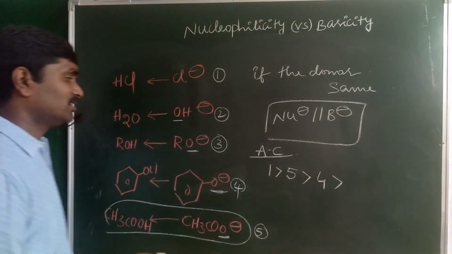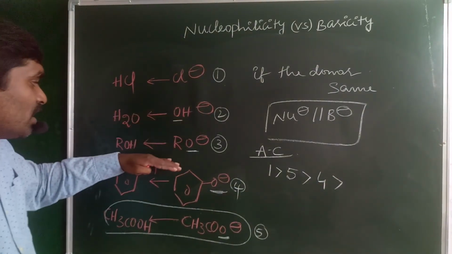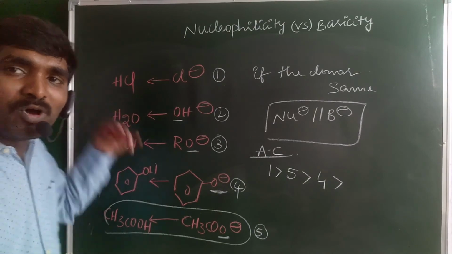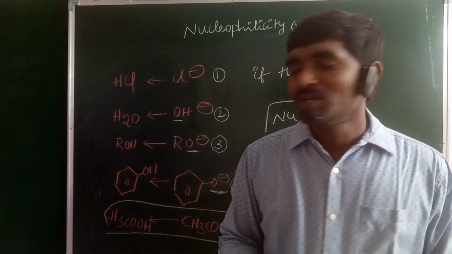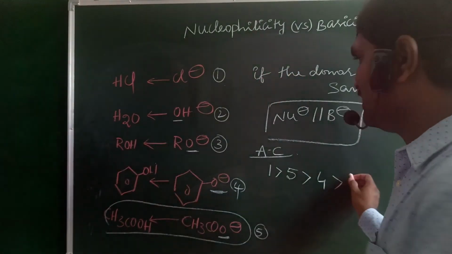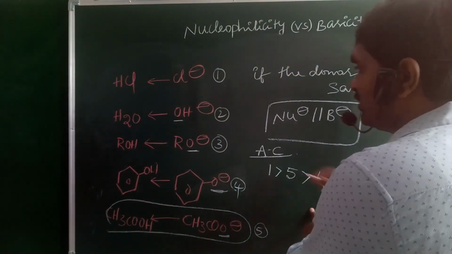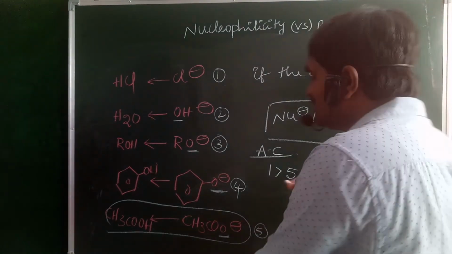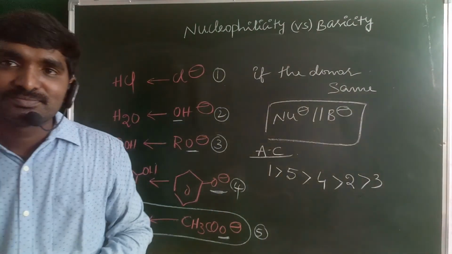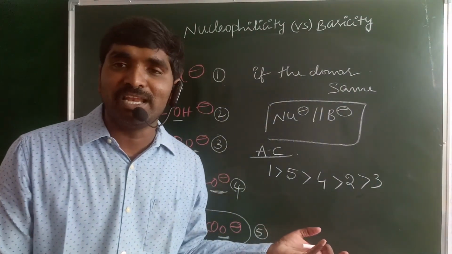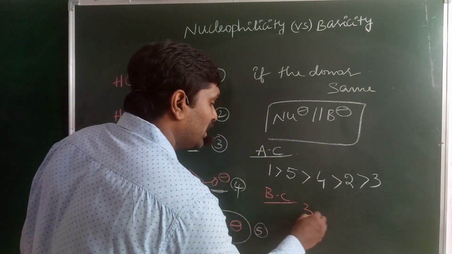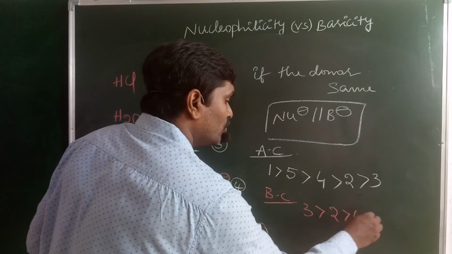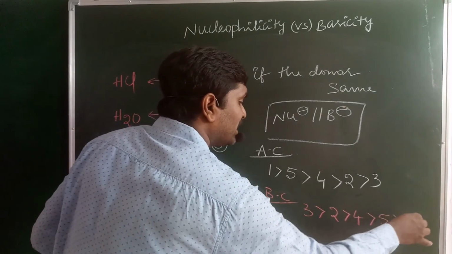After that, water and alcohols. Water is more acidic, except in methyl alcohol, so water is a better acid. So 2 is greater than 3. Acidic character is inversely proportional to basic nature, so our basic character is 3 greater than 2 greater than 4 greater than 5 greater than 1.